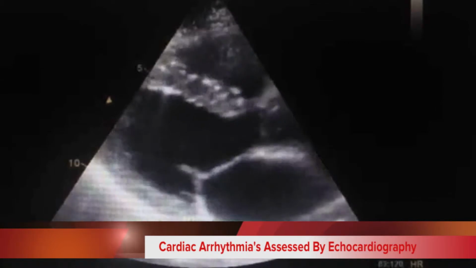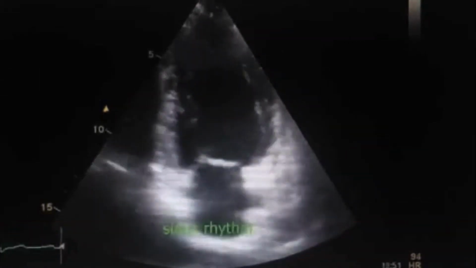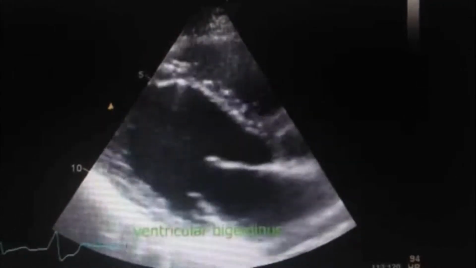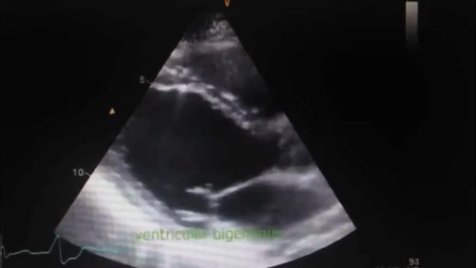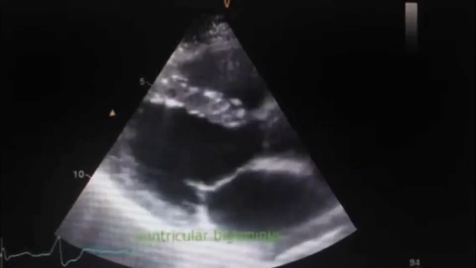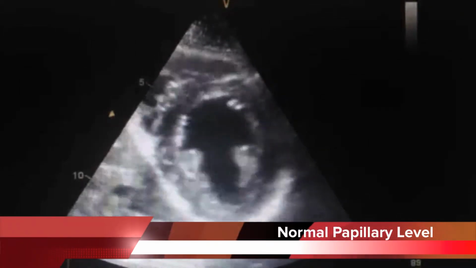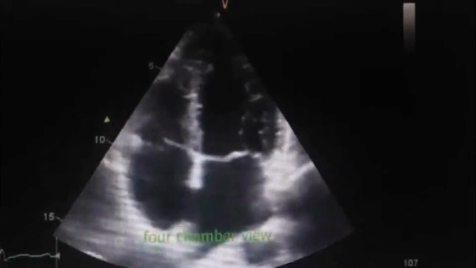Cardiac arrhythmias may be assessed by the use of echocardiography. An echocardiogram will be performed to assess if an arrhythmia is present, especially after being seen on an ECG. It is essential for an echocardiographer to be able to determine whether an echocardiogram is showing a normal sinus rhythm or any type of arrhythmia.